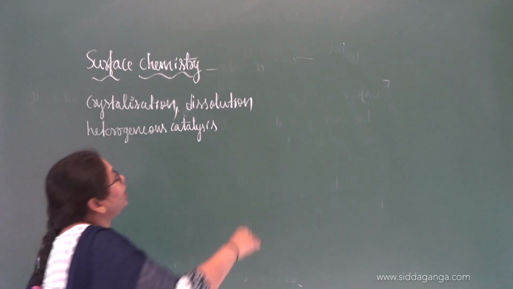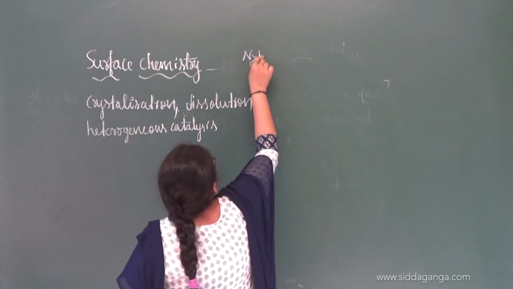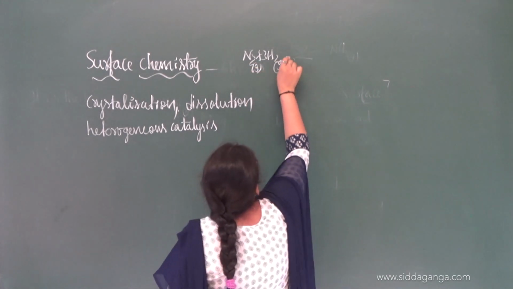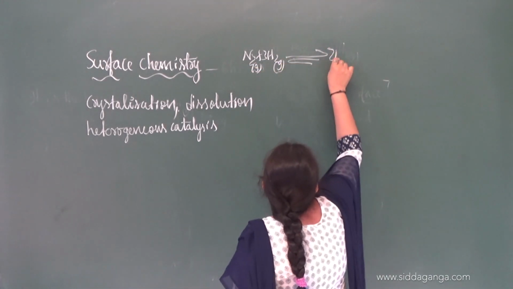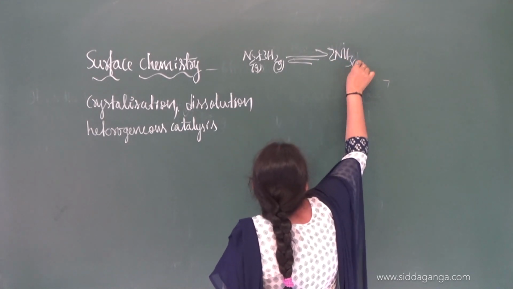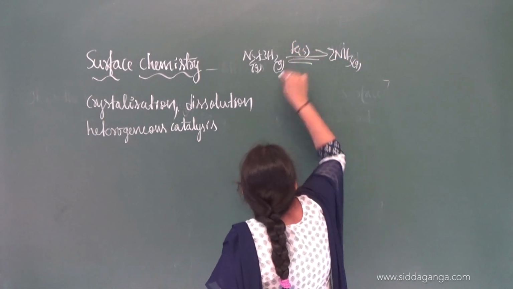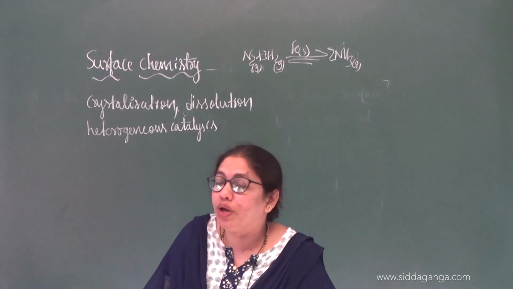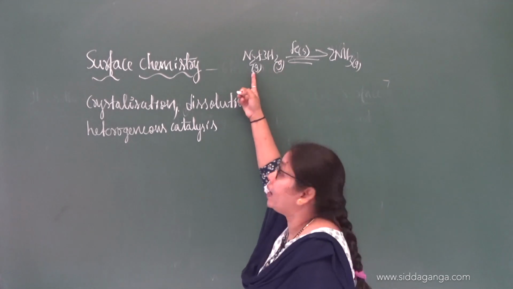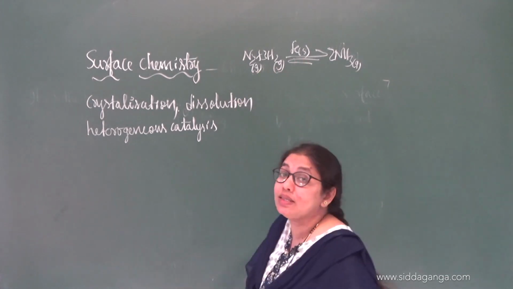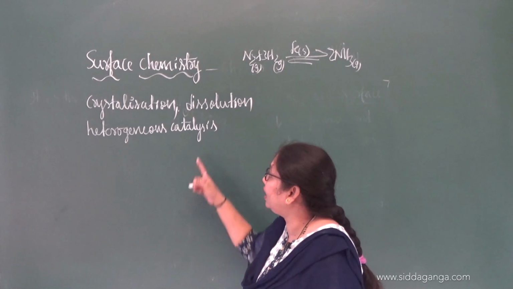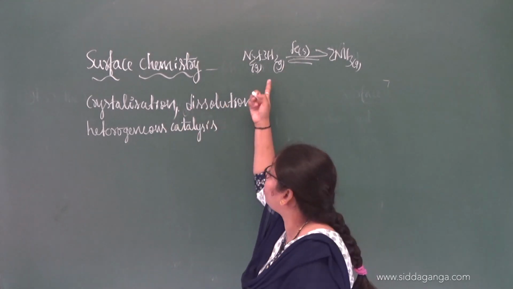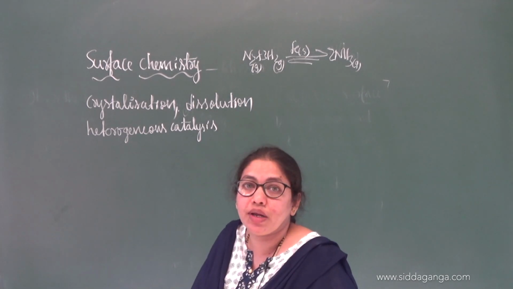In the example I gave earlier, N2 plus 3H2 is gaseous, and the catalyst is iron, in the solid state. If the reactant and the catalyst are in different phases, such catalytic reactions are called heterogeneous catalysis. That is also an example of surface phenomenon.